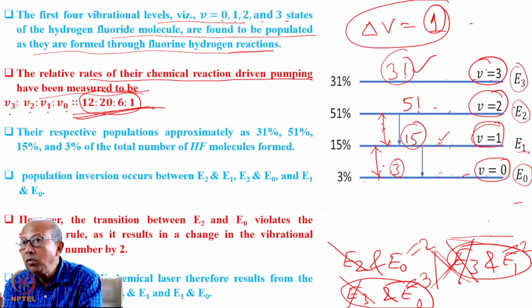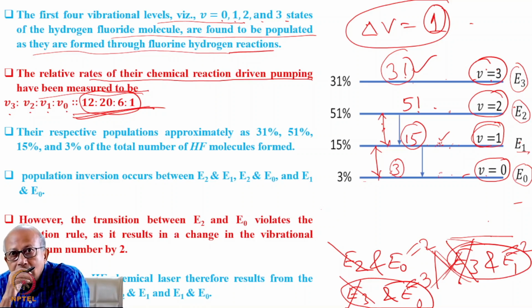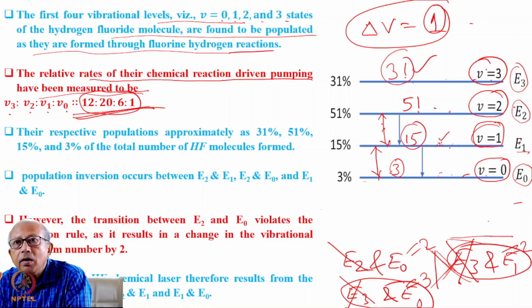Of course, the stimulated emission that would eventually amplify light would be seeded by spontaneous emission that would occur for this transition as well as this transition.